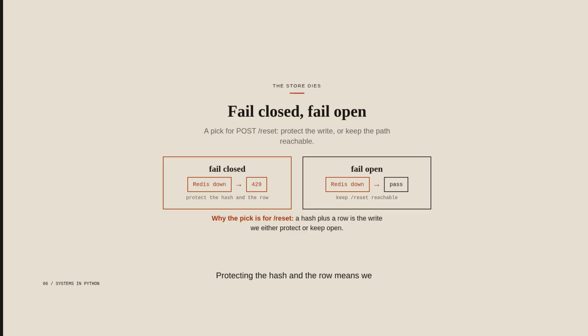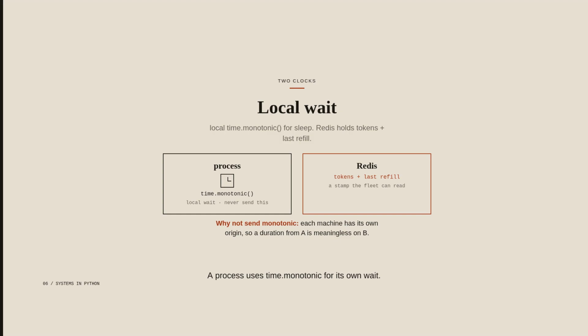Protecting the hash and the row means we would rather refuse than write under an unbounded burst. Keeping the path open means a dead Redis must not block a reset that can still hash and store a row. A process uses time.monotonic for its own weight. That clock never goes backward, and it is local to the process. The store holds the tokens, and a last refill stamp the fleet can read. We do not send a monotonic value to Redis, because each machine has its own origin. A last refill stamp in Redis has to be a clock the fleet agrees on, not a local monotonic origin.